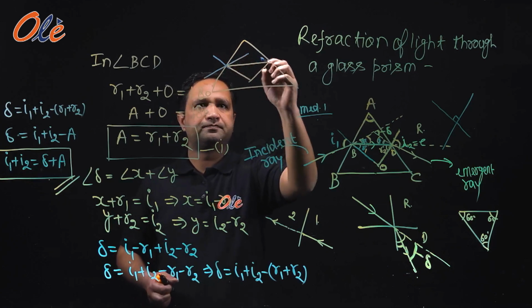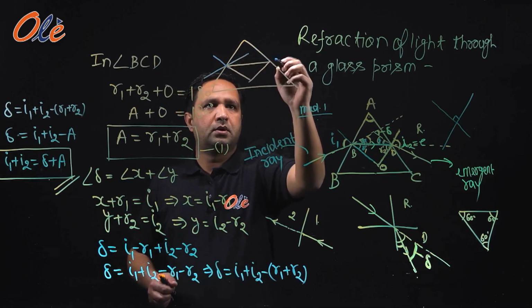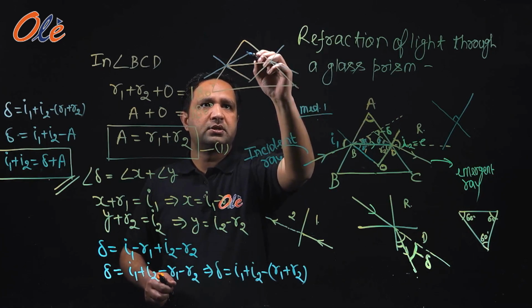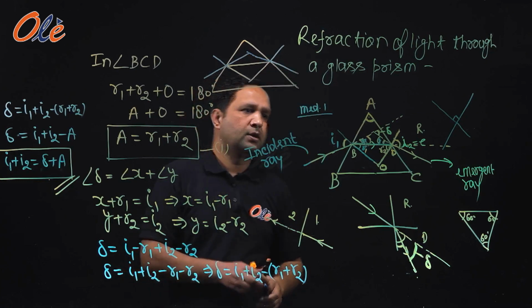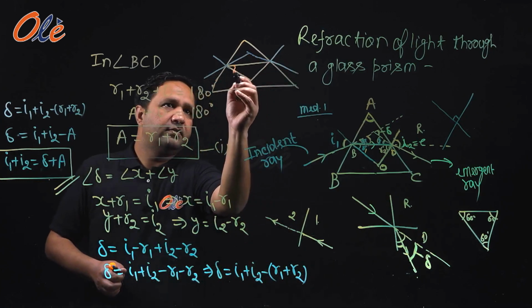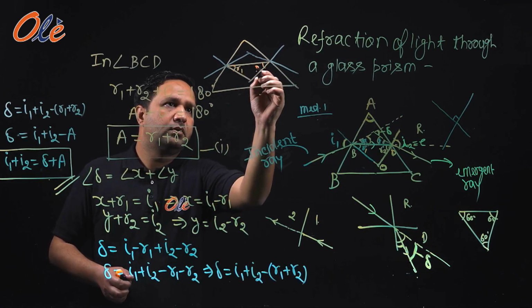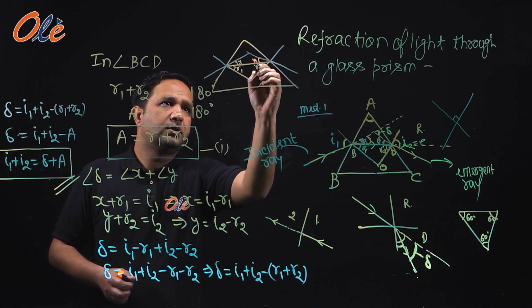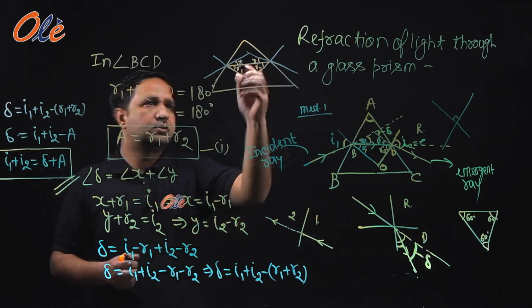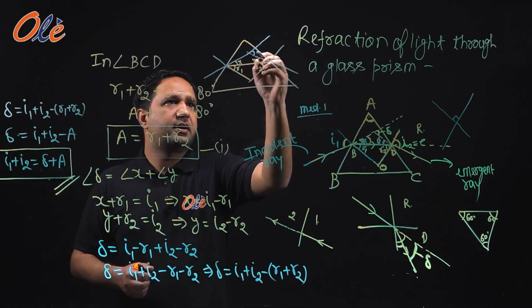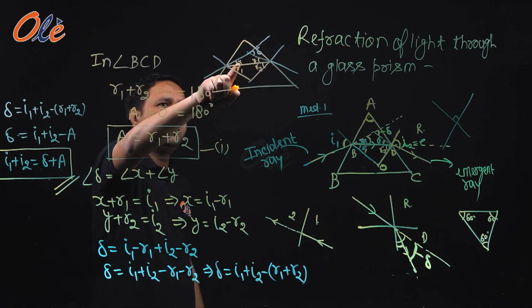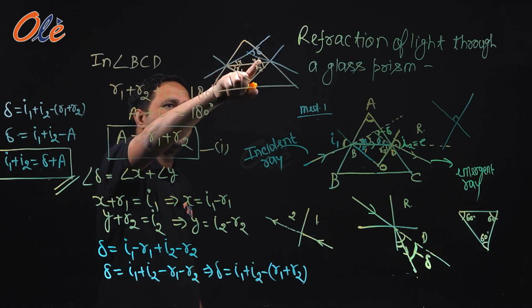This is R1, this is R2, this is X and this is Y. This is the angle of deviation, del. So here exterior angle del is equal to interior angle X plus interior angle Y.